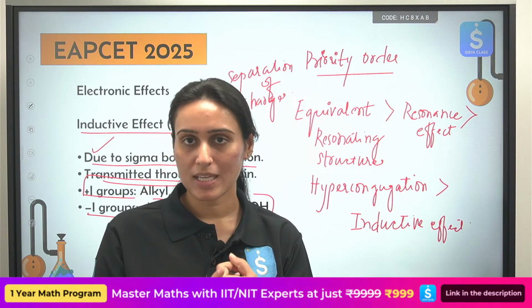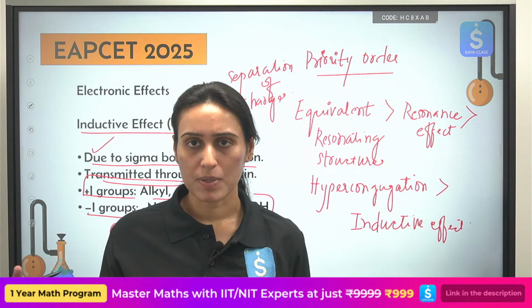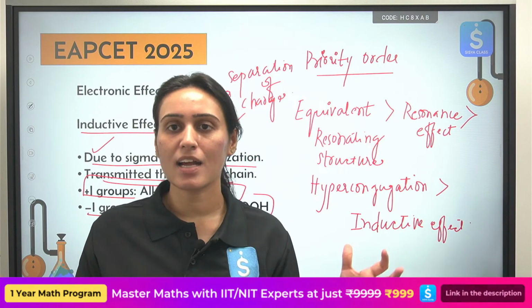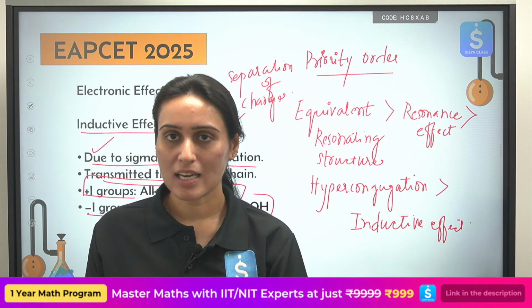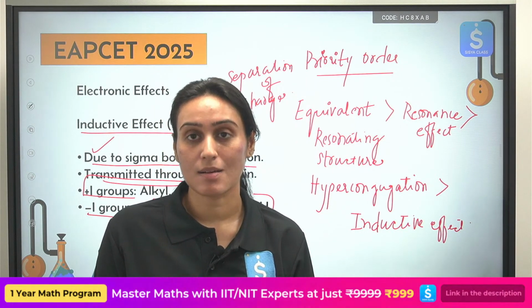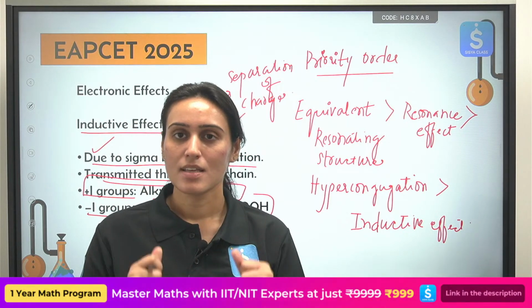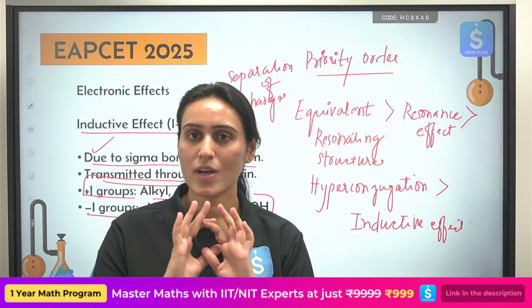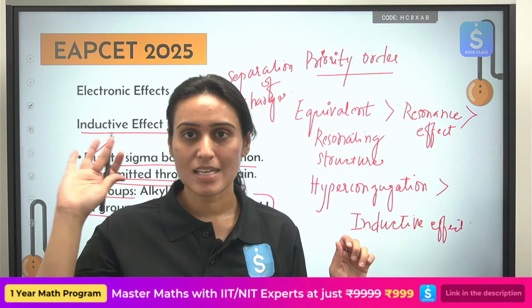Okay, so this is inductive effect. First of all, it is a permanent effect. It is a distance dependent effect. So if your group which is showing this kind of plus I or minus I effect is very far away from your positive or negative charge that you are trying to compare the stability of, then that effect decreases with distance. That does not happen when you will talk about the resonance effect. That will not happen in case of hyperconjugation also, because they are distance independent.